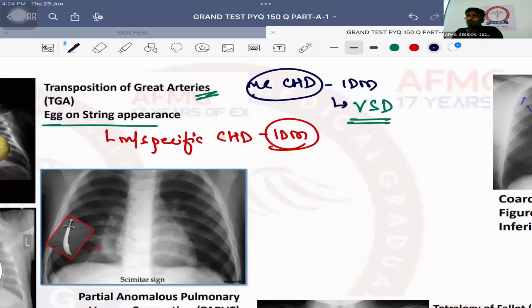Overall, the most common congenital cyanotic heart defect is TOF, tetralogy of Fallot. VSD is not cyanotic. If it is a cyanotic heart defect, it is definitely TOF. Everything which has a T in its name is cyanotic. Please remember. Okay, no issues with this.